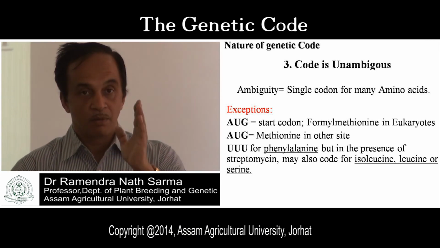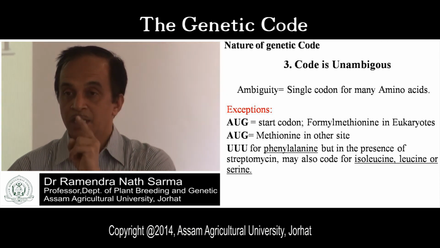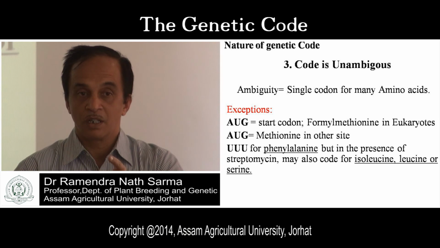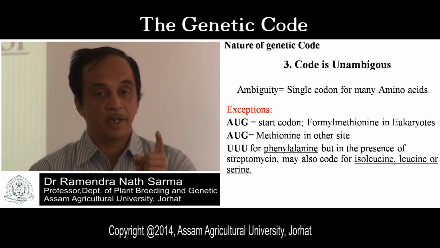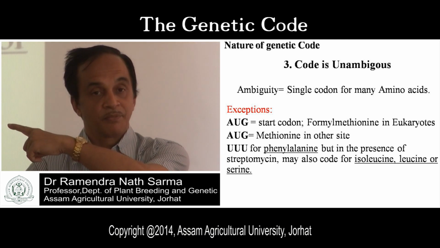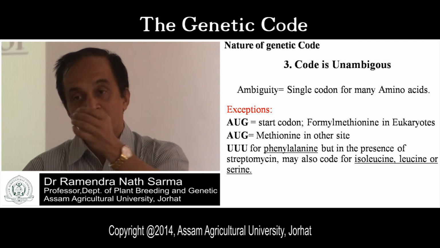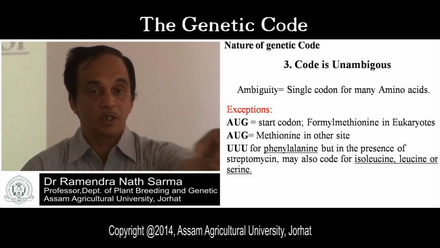Why? Antibiotic is there. If I take an excessive dose of antibiotics, what will happen? Those antibiotics will interfere with the genetic code system. Instead of coding for a particular amino acid, it codes for a different amino acid.